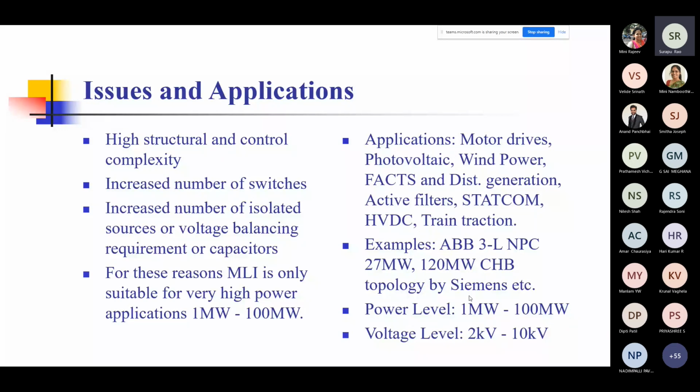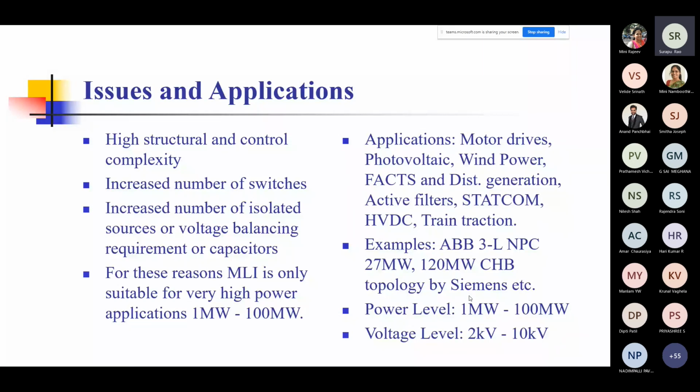The applications of multi-level inverters currently include a whole range: motor drives, photovoltaics, wind power, VACs, distributed generation, active filters, STATCOM, HVDC, and train tractions. There's hardly anything that is left actually. Everywhere these multi-level inverters are used. Some of the commercial industrial examples are, for example, this 3-level NPC, neutral point clamped, 27 megawatt system, and there is also another one which is the 120 megawatt system.